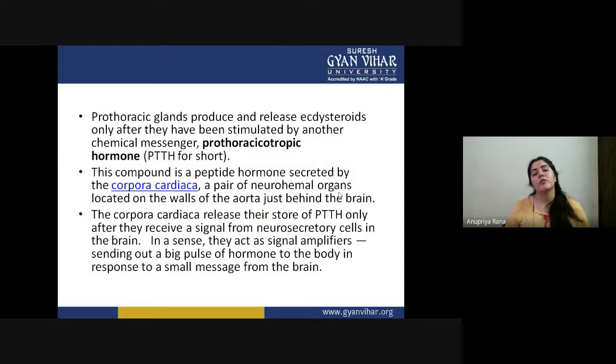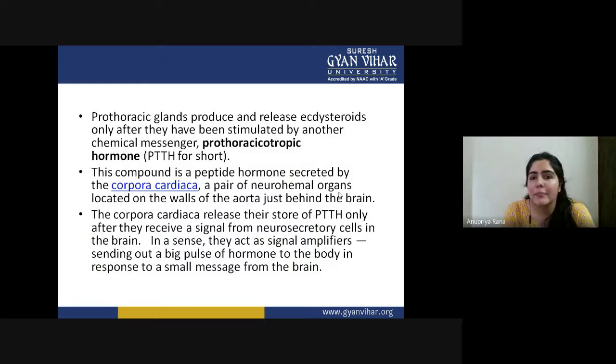You can also say they work as an amplifier, like PCR, taking a small amount, creating a number of copies and amplifying them. Same here: the corpora cardiaca get a signal from the brain, but that is very small and cannot affect the prothoracic gland.